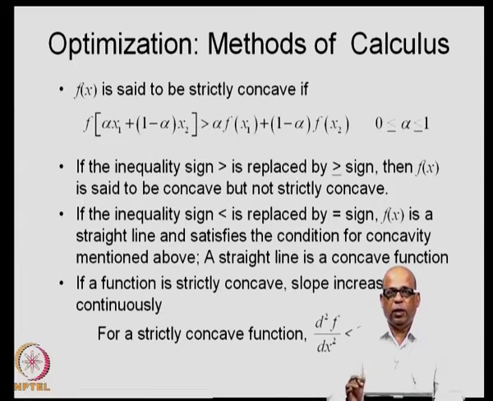Whereas, if d square f by dx square is less than or equal to 0, then it is called a concave function. Remember, convex functions correspond to minima and concave functions correspond to maxima. So, the second derivative being negative corresponds to maximum values, second derivative being positive corresponds to minimum values. So, these are the important points that one must remember in this.